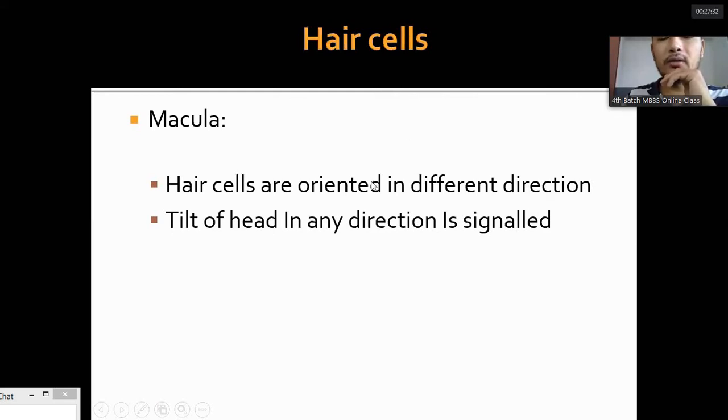Now, the difference in hair cells of the macula: these hair cells are oriented in different directions. There is a difference in the crista ampullaris. In the crista ampullaris, the hair cells, with their kinocilium, are oriented in a specific, unit direction, but in the macula, they are oriented in different directions. So tilt or movement in any direction in the same plane is signaled. This is the difference between the macula and the crista ampullaris.